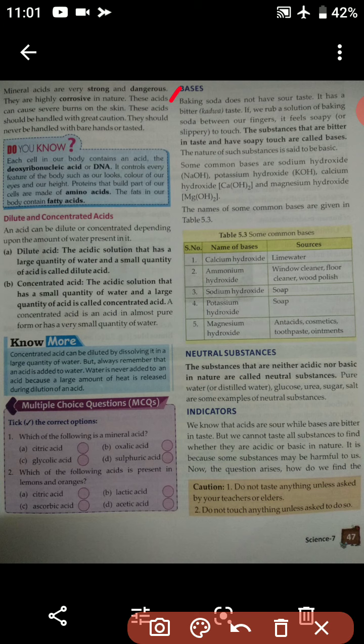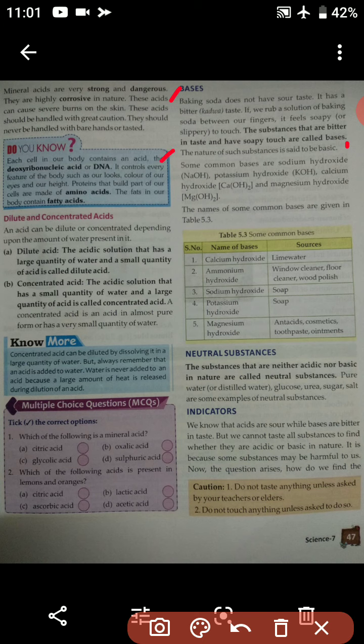Substances that are bitter in taste and have a soapy touch are called bases. Okay students, if they are bitter and slippery, then they are definitely bases. They are not acids. So the nature of such substances is said to be basic.